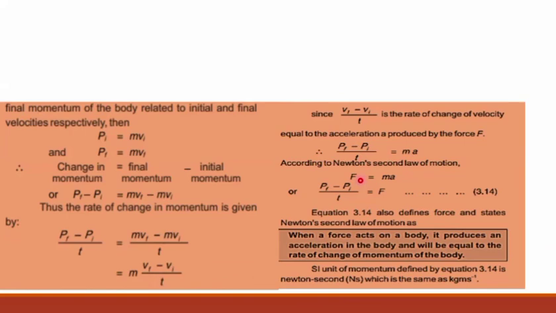So the rate of change of momentum is equal to F. After calculating this equation, we get that when a force acts on a body, it produces an acceleration in the body, and this will be equal to the rate of change of momentum. Now we can say the rate of change of momentum is always equal to the applied force on the object in a system.